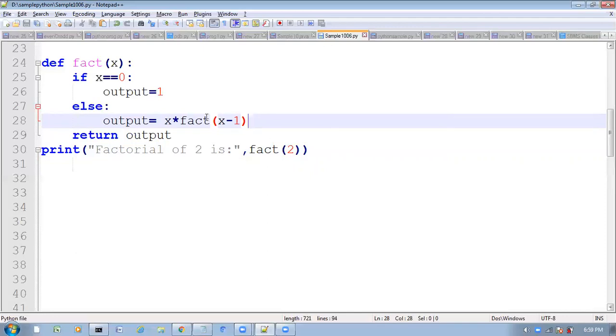What is the main advantage? We can reduce the length of the code, improve the readability, and solve very complex problems very easily. Is it clear?